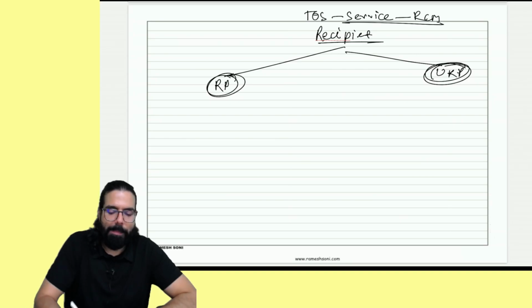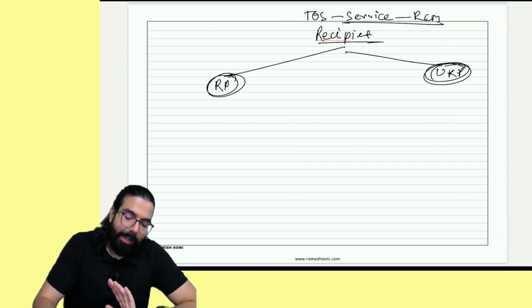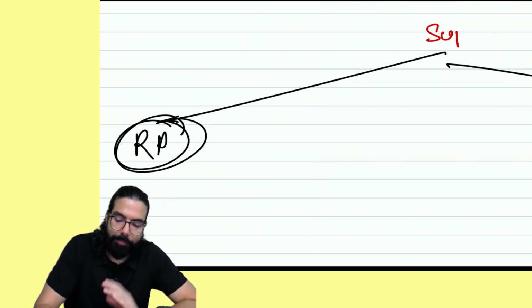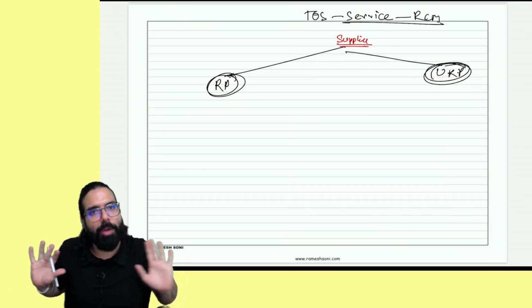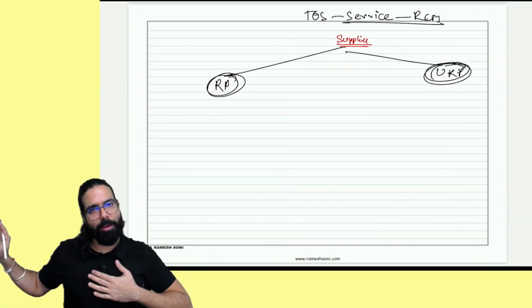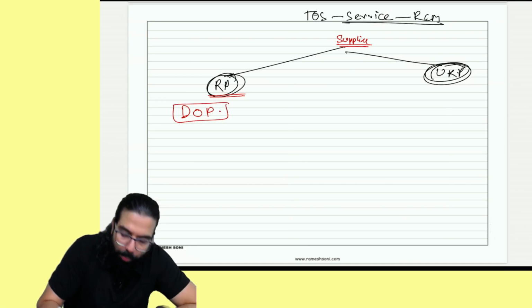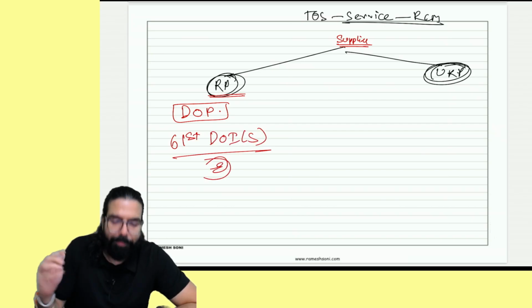People, tell me one thing. You have to take your supplier. If your supplier is a registered person, he will give you the tax invoice. He will go ahead and give you the document, right? In this scenario, if your supplier is registered, you have to take the date when you made the payment to the supplier, or 61st day from the date of invoice given by the supplier, whichever is earlier.